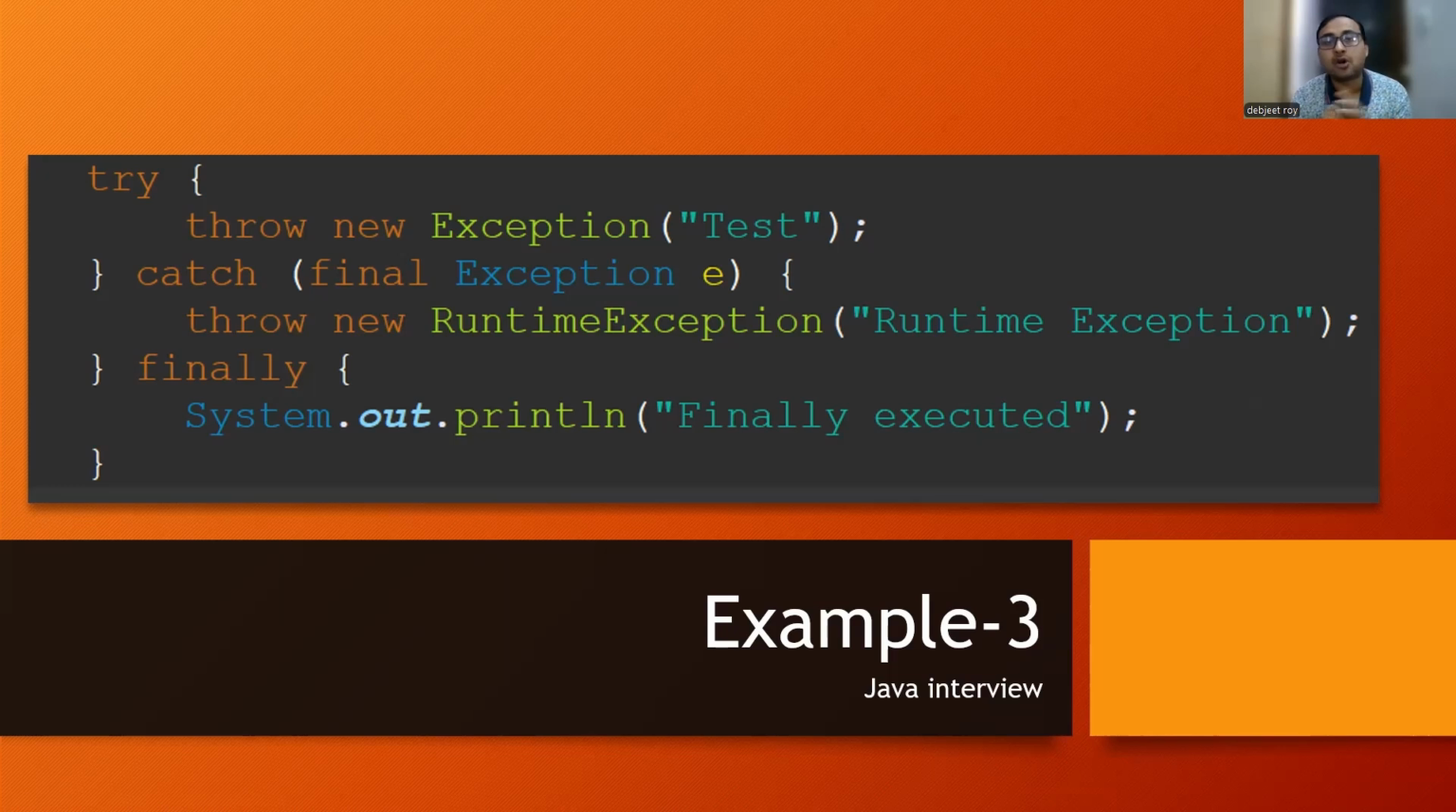So it will get caught in the catch block and it will throw the runtime exception along with the test message. And it will print finally executed also. So it will throw the exception with the test message, it will throw the runtime exception as well, and then it will go to the finally block as well. So all these 3 lines will get executed over here. I hope you got the clarity on this, right?